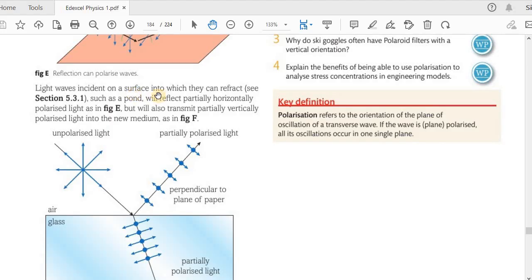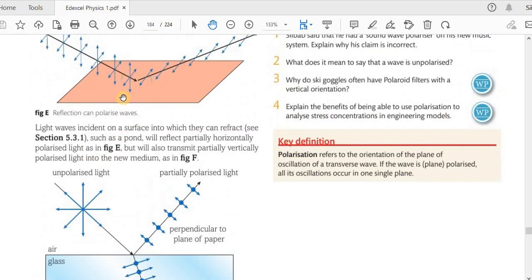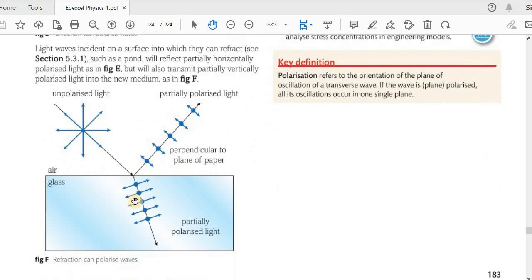Light waves incident on a surface into which they can refract, see section 5.3.1, such as a pond, will reflect partially horizontally polarized light, as in figure E. But will also transmit partially vertically plane polarized light into the medium, as in figure F. So both of these happen.